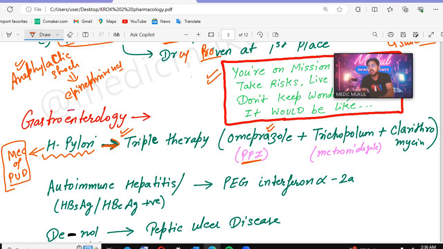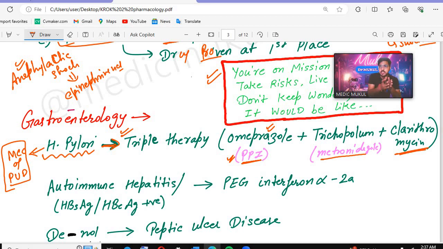Then omeprazole, remember that is the proton pump inhibitor. Along with that, you have to give the tinidazole. Tinidazole's other name is metronidazole, and the other drug we will give is clarithromycin. Okay, so this is what we have to give. There can be the quadruple therapy also, in which we add more drugs like the bismuth preparations, so that can also be added in the Helicobacter pylori treatment.